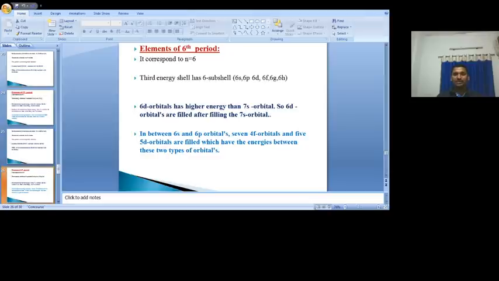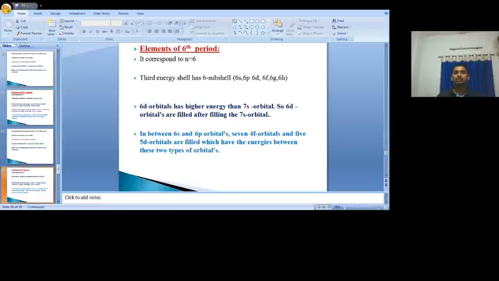But between 6s and 6p, first the 4f orbitals come, after that 5d orbitals come. That means the elements of the sixth period are formed by filling electrons in 4 subshells. What are they? 6s, 4f, then 5d, then 6p.